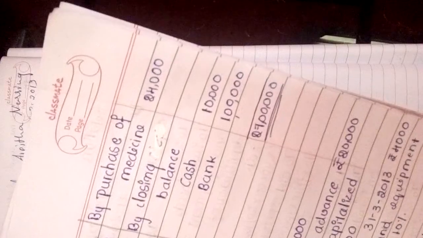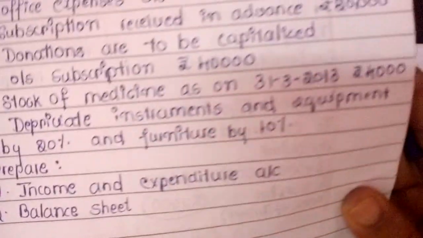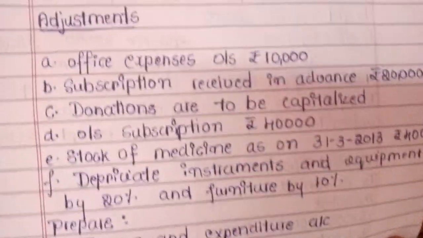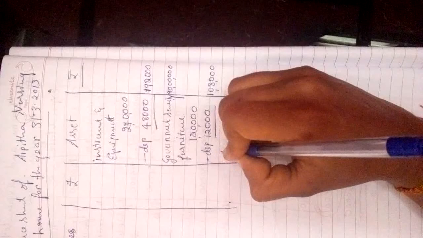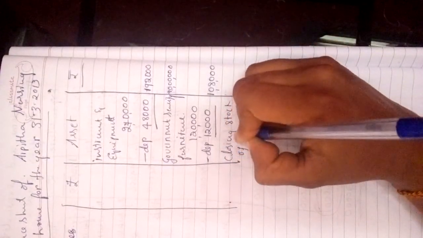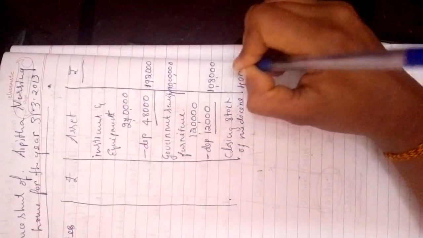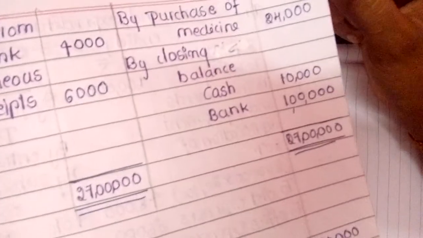Next, see under the payment side, purchase of medicine. They have given the closing stock of medicine under adjustment, so we need to write down the closing stock of medicine. That is 4,000. Then they have given the closing balance.